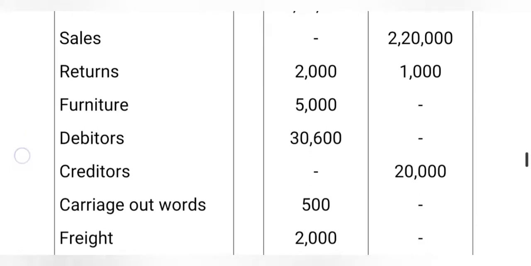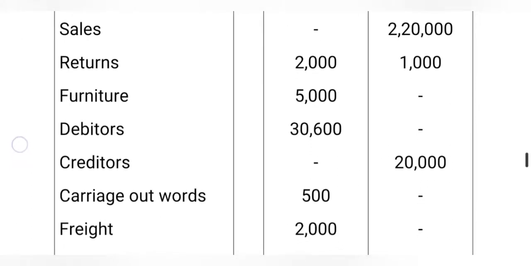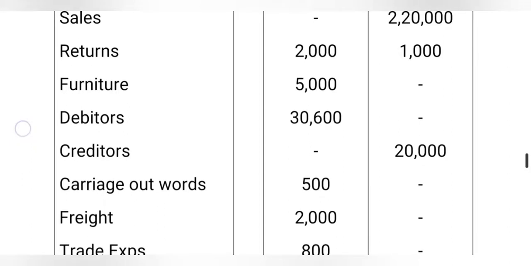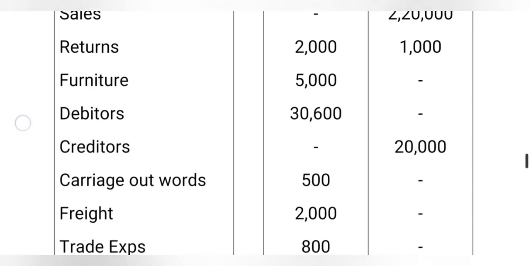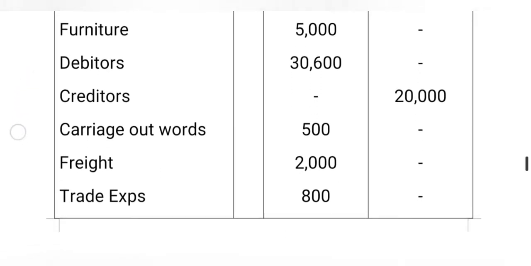Then returns. Here returns are of two types. If purchase returns are going out of the business, that's why we credit. Whereas sales returns are coming into the business, that's why we debit the sales returns. Then furniture is an asset.